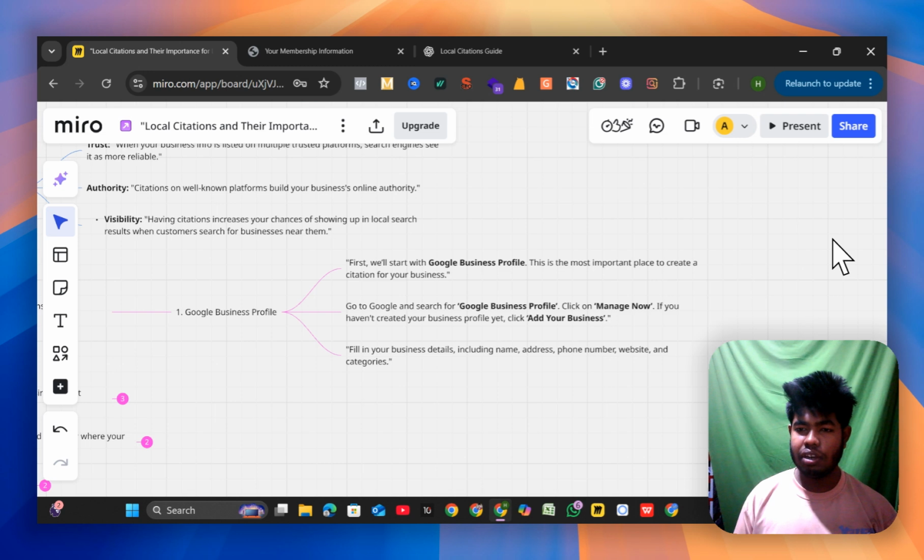This is the most important place to create a citation for your website. Go to Google and search for Google Business Profile. Click on Manage Now. If you haven't created your business profile yet, click Edit Your Business. Fill in your business details, including name, address, phone number, website, and categories.